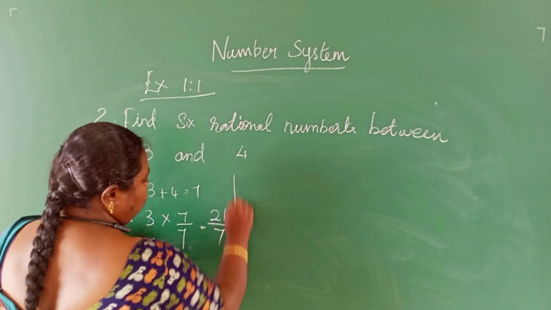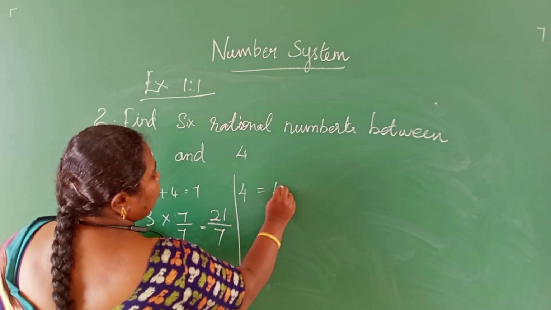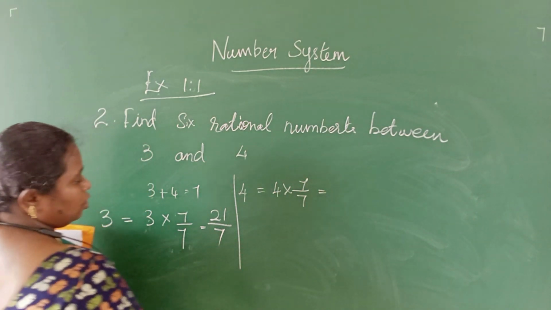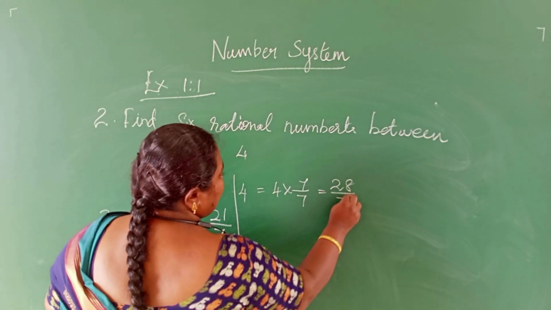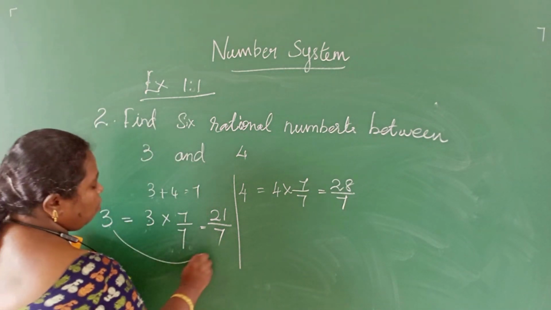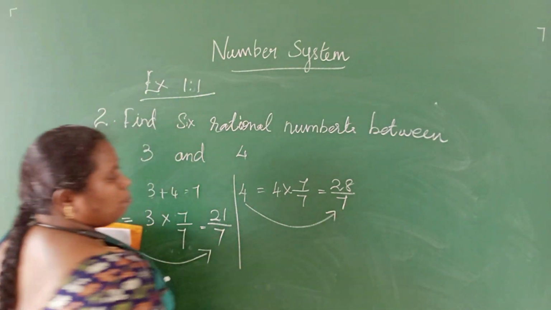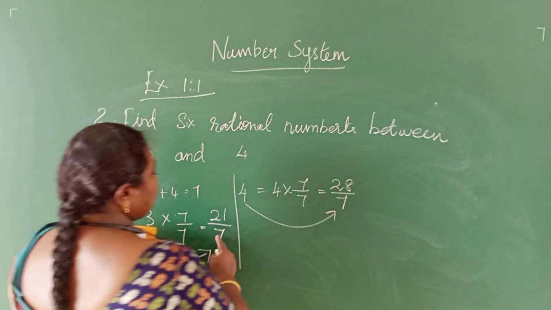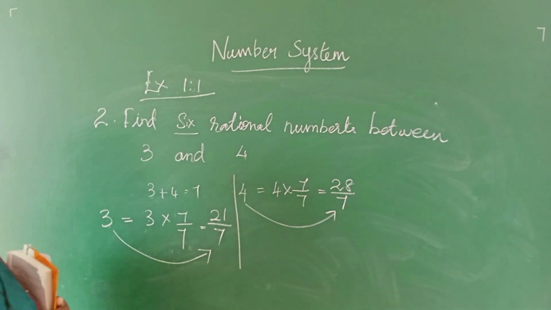Next I am going to take 4. How can I write 4? 4 can be written as 4 into 7 by 7, that is equal to 7 4s are 28 divided by 7. Now the number 3 has been written in the form of 21 by 7, and 4 has been written in the form of 28 by 7. Between these two numbers, we have to find six rational numbers.